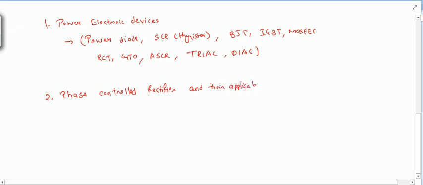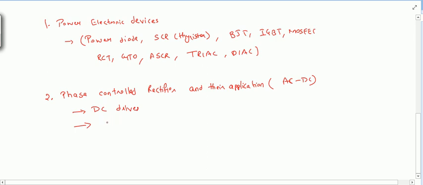These are AC to DC converters. In this we will see some applications like DC drives, DC motors, with the use of phase controlled rectifiers.